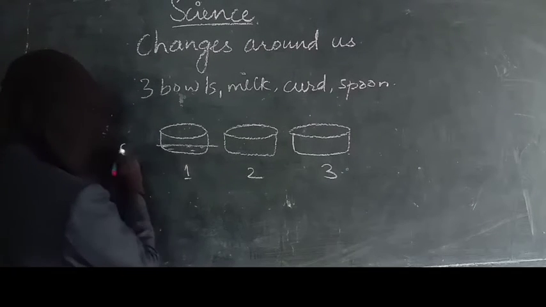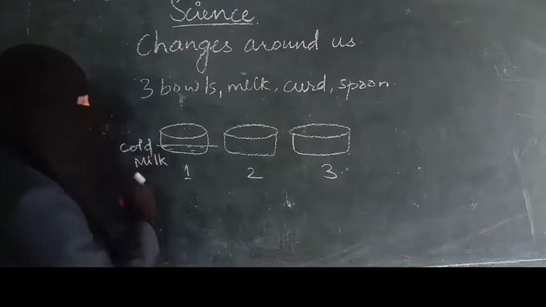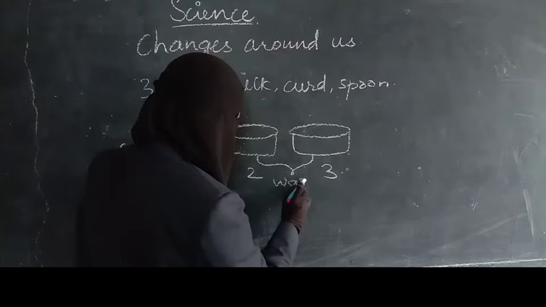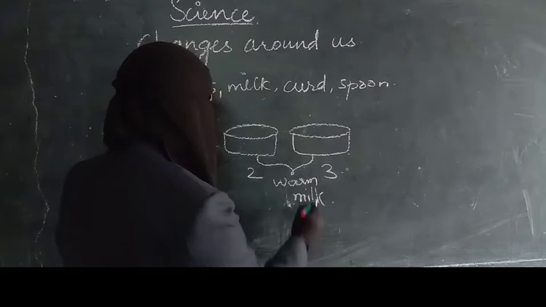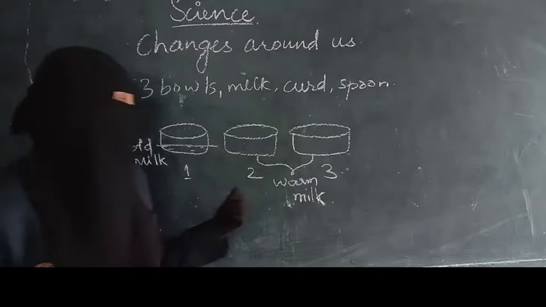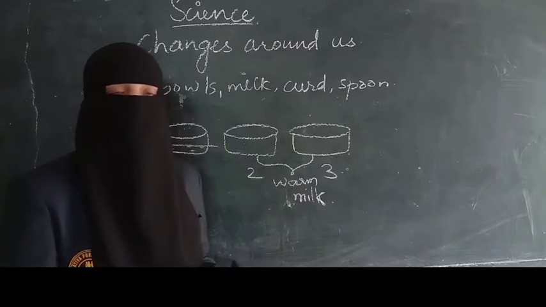Okay, you have to add cold milk in the first bowl. And in the second and third bowl we are adding warm milk. There is a difference between the cold milk and the warm milk. You know it better, right? So cold milk is ice cold, very chilled, whereas warm milk has been heated and it is not that hot. Okay, it is warm.